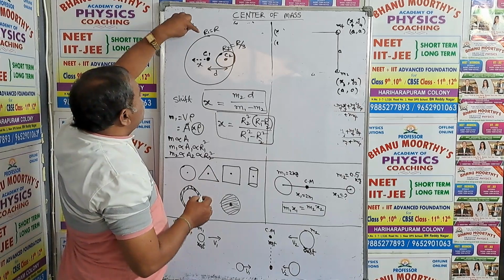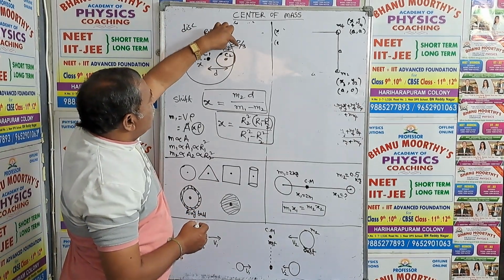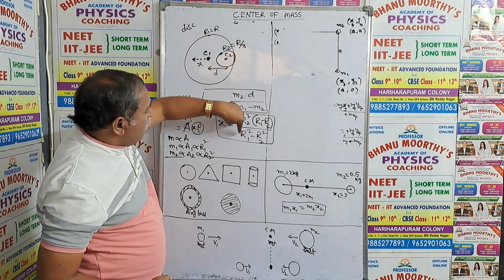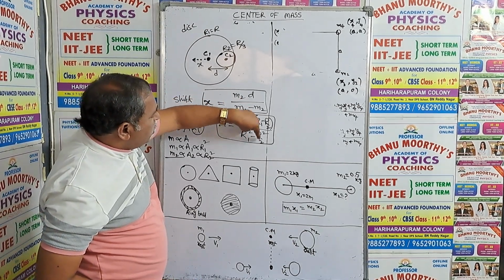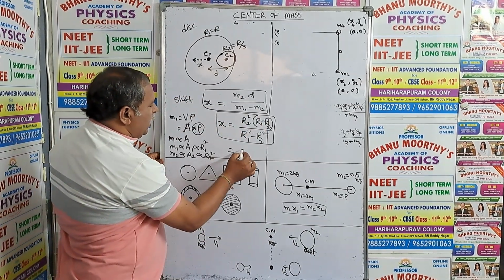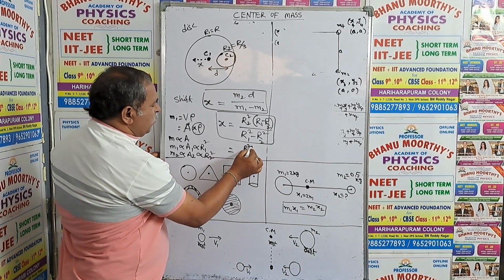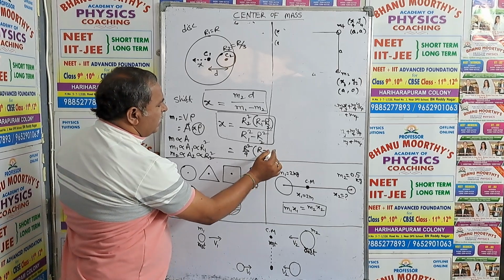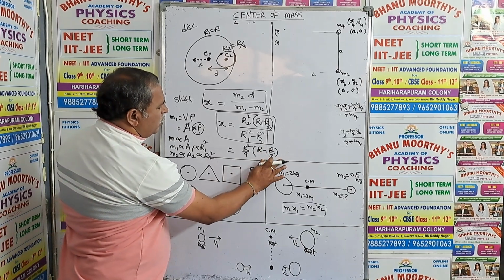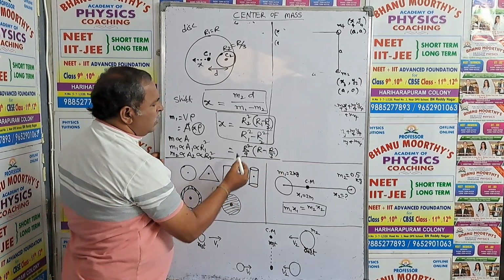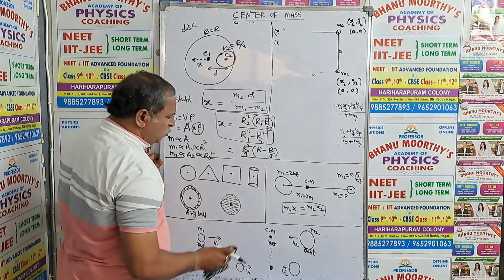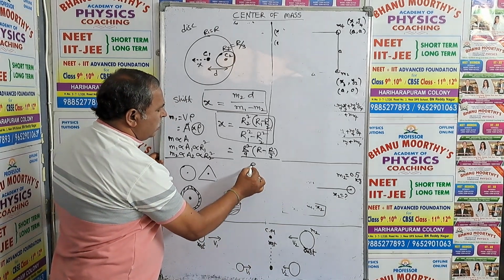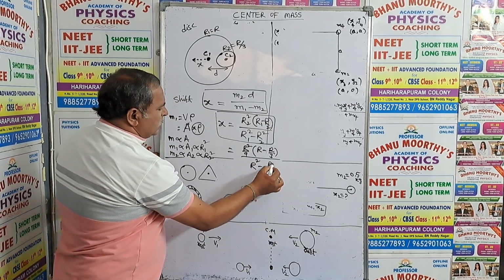So R2 square means R by 3 whole square, you can put here, and R1 square means R square minus R by 3 whole square. So finally what we get? R square by 9 into (R minus R by 3) over R square minus R square by 9.